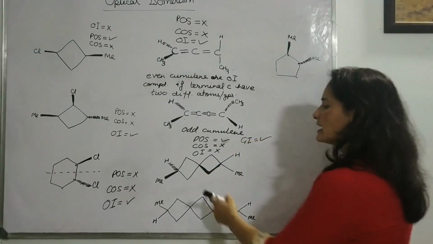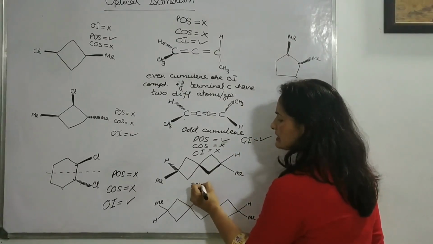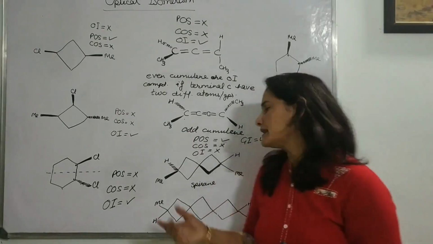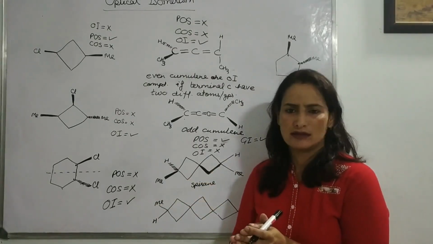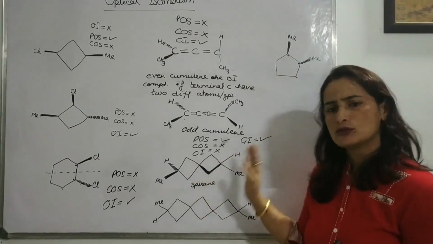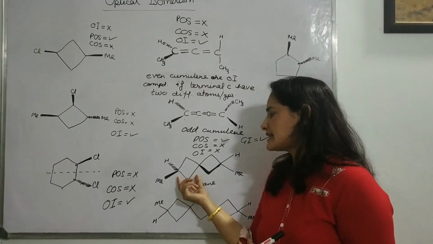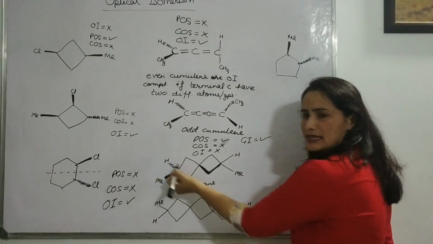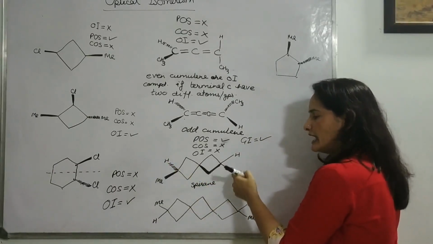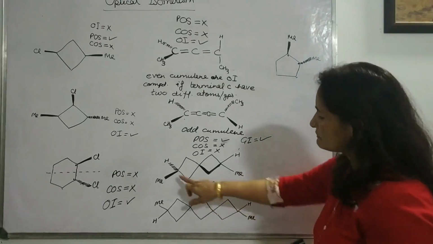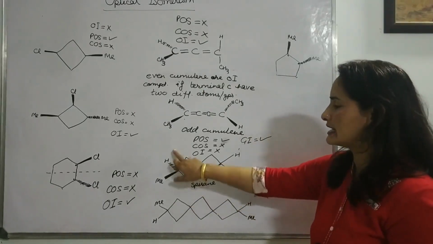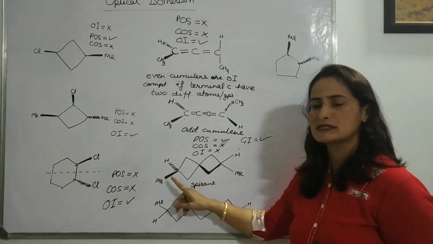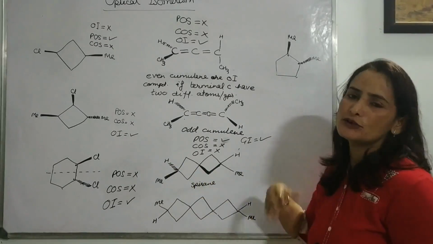Now, spirane, these are called spirane systems. Spiranes are the same as the double-bonded system. Likewise, the two pi bonds don't lie in the same plane. Two rings also don't lie in the same plane, connected through an sp3 carbon. Those are spiranes. So if one ring is axial, then the other ring will be equatorial. If the axial ring has the groups front and back, then this one will have the groups on the top and bottom. And if the terminals have different atoms or groups, this side methyl, hydrogen, two different atoms and groups are present, maybe the same set repeated on this side or different.